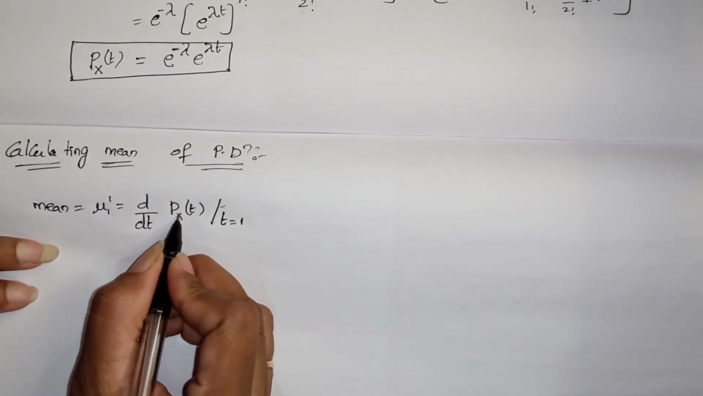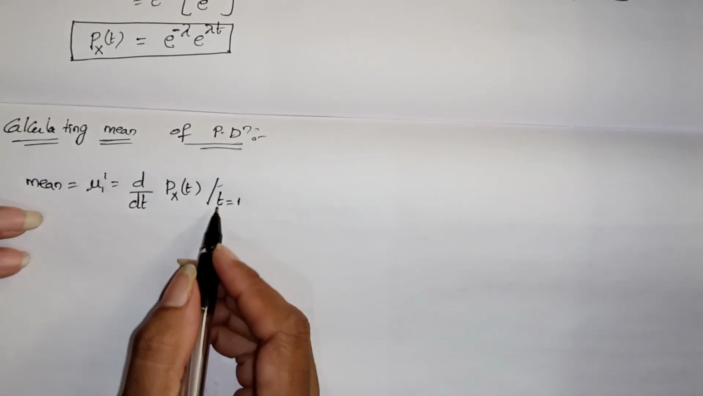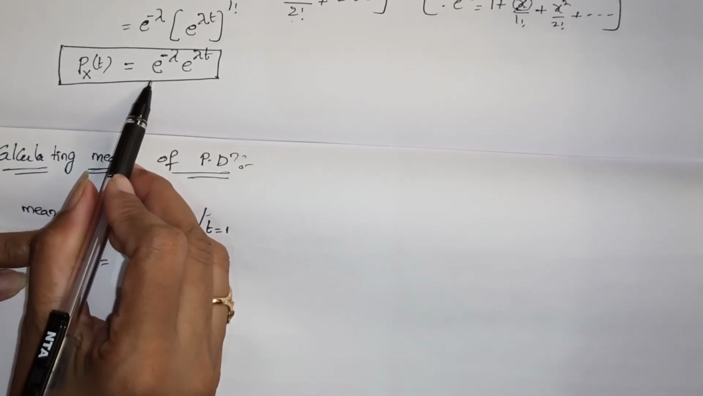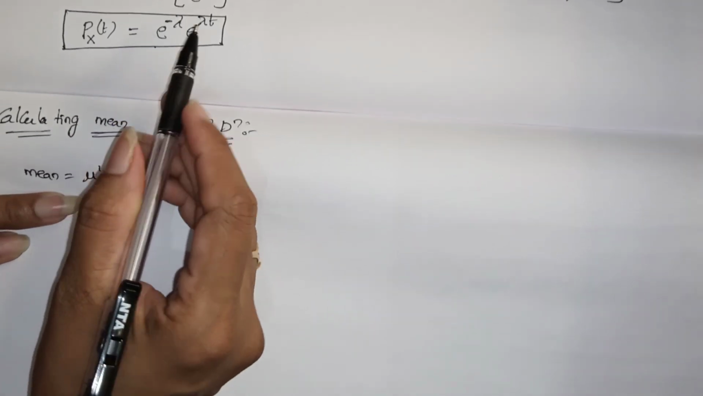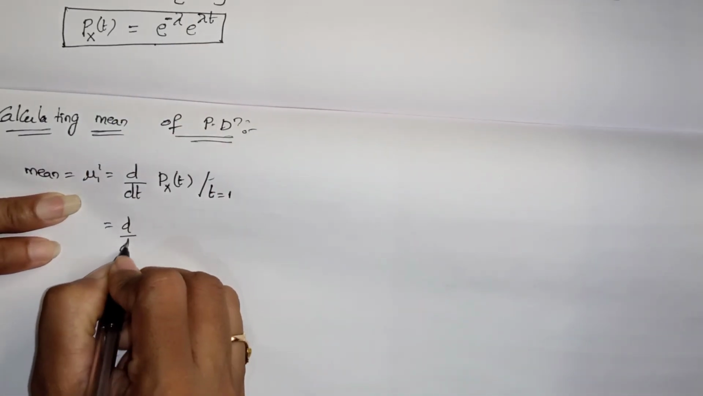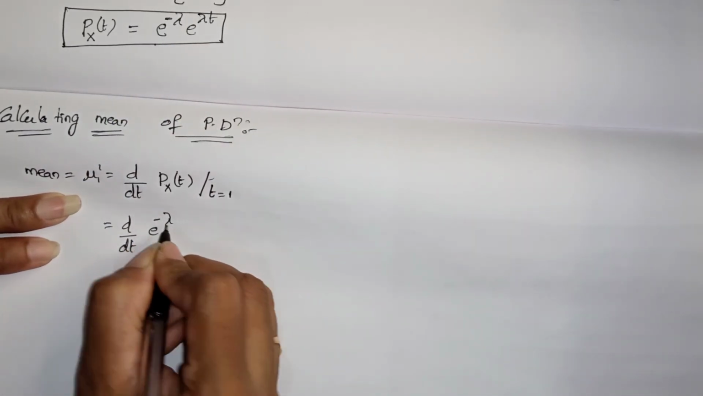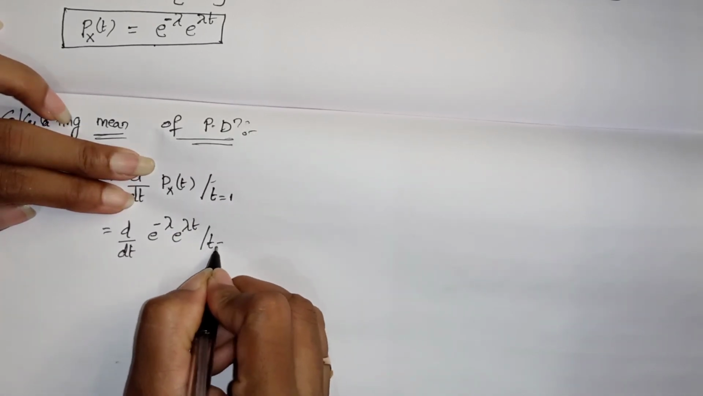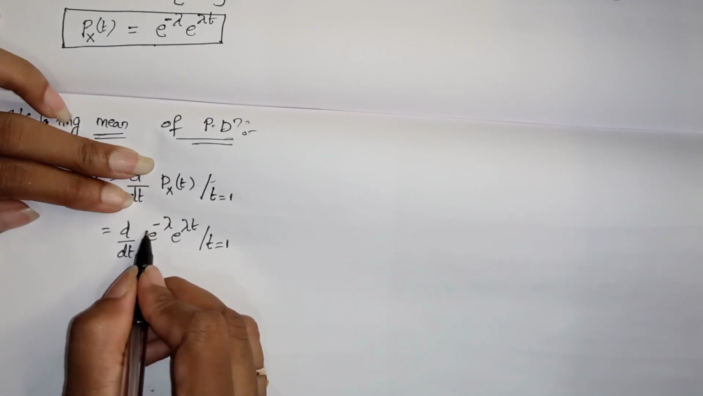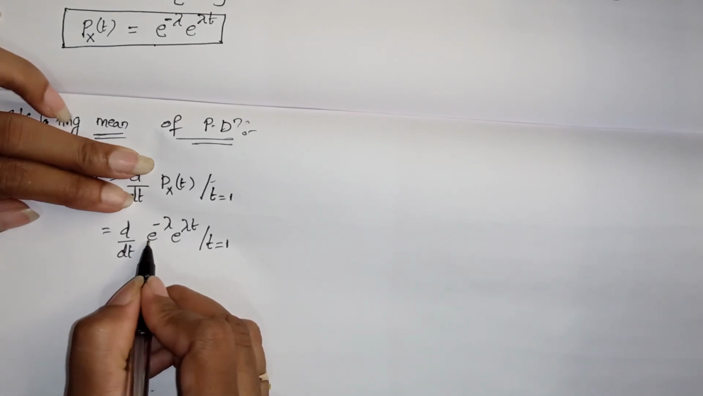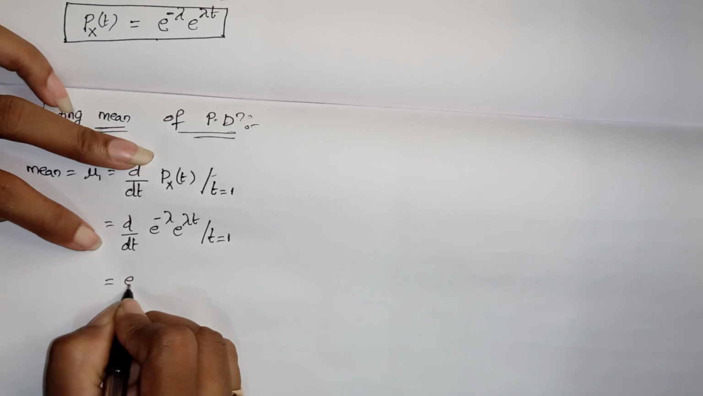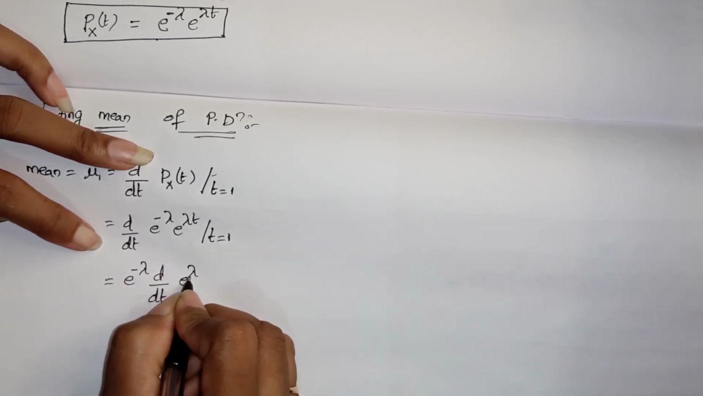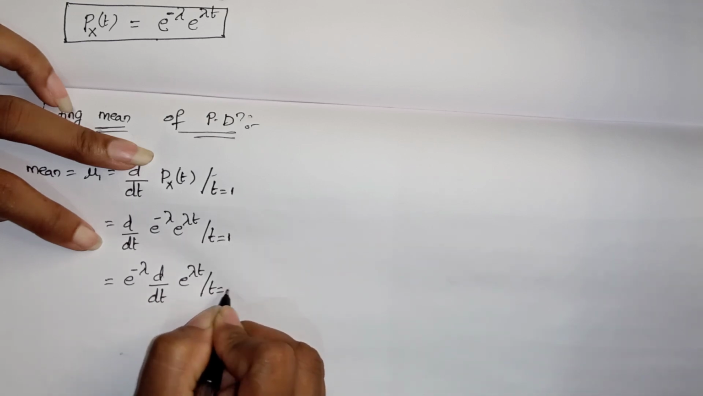So what is the Px of t value here? It is e power minus lambda into e power lambda t. So d by dt of e power minus lambda into e power lambda t, with respect to t equals 1. Here e power minus lambda does not have a t term, so we make it a constant. So e power minus lambda into d by dt of e power lambda t, with respect to t equals 1.